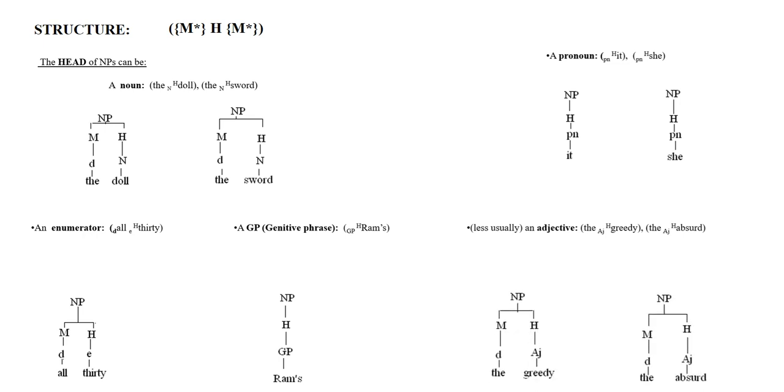So in these two phrases, greedy and absurd are adjectives which function as the head of respective NPs. So after head words, let's move on to the pre-modifiers of an NP.